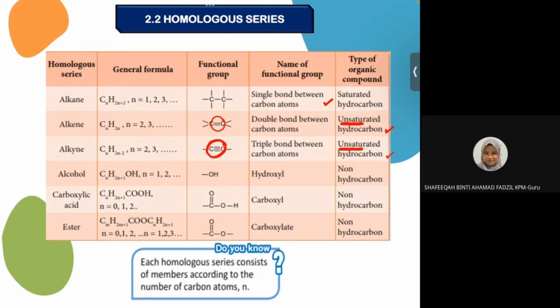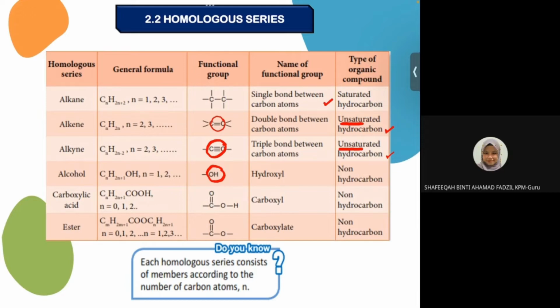Next, we have alcohol. Alcohol general formula dia adalah CnH2n plus 1 OH. Untuk alcohol contain oxygen. Functional group of alcohol is hydroxyl, OH. So name of functional group we call hydroxyl.